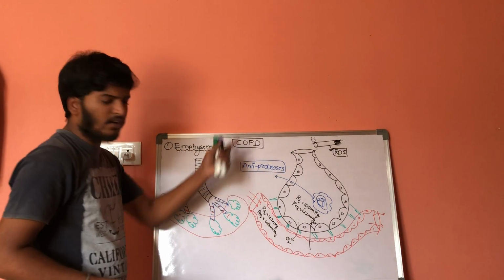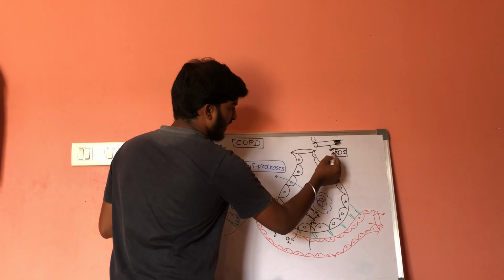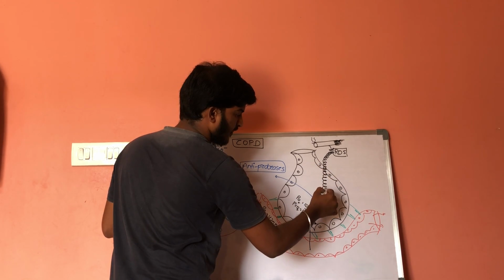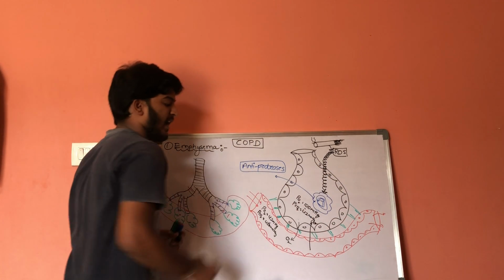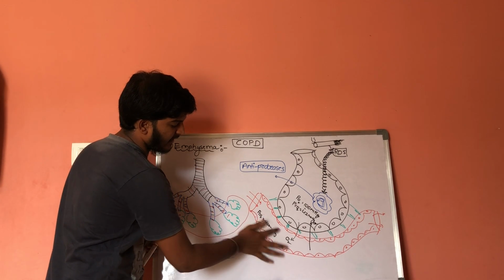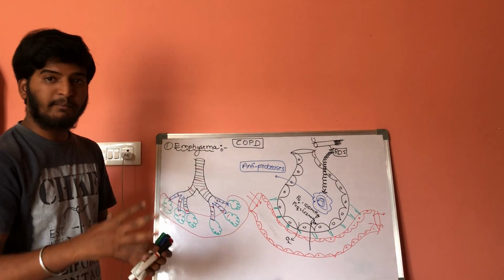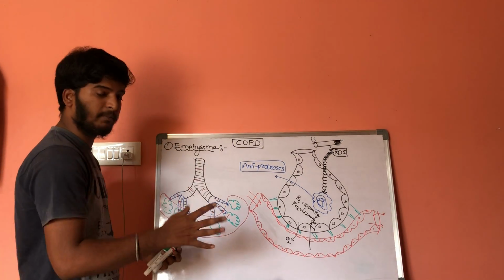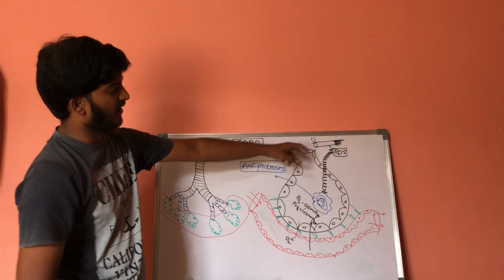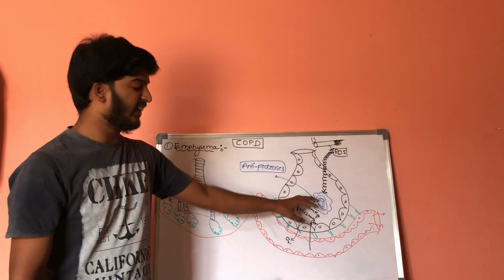So what will these reactive oxygen species do? They will activate the macrophages. Whenever the macrophages are activated, their function is to bring the neutrophils. Before discussing that, whenever these reactive oxygen species activate the macrophages, they get triggered.